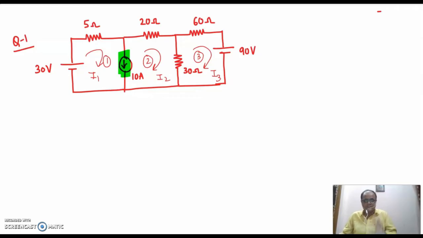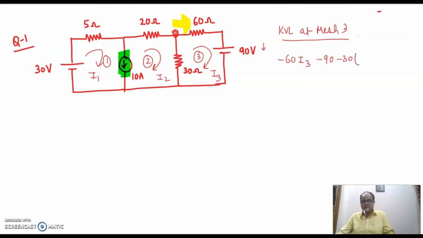What we need to do is, first of all, as you can see, mesh 3 doesn't have any extra current source or whatever. So I'll first be applying KVL at mesh 3. It will be relatively easy for all of us. Let's start from this point. First of all, it will be minus 60 I3, right? We are moving this way, minus 60 I3. Then I encounter a voltage source. Since I'm moving from positive to negative, this will be minus 90. Again, I encounter a current source, that is minus 30.